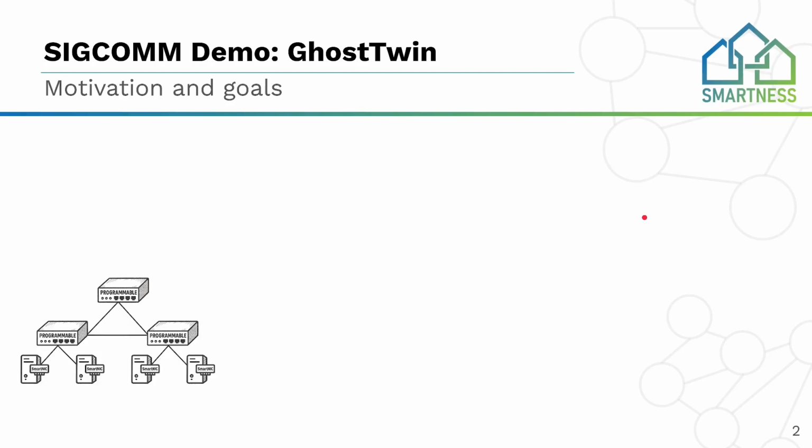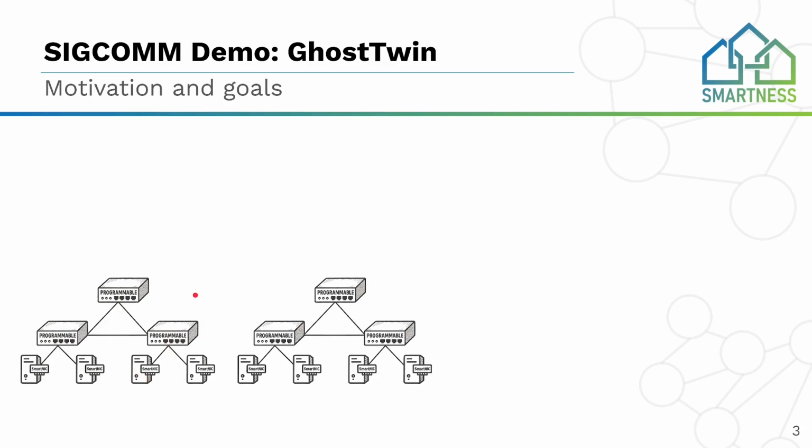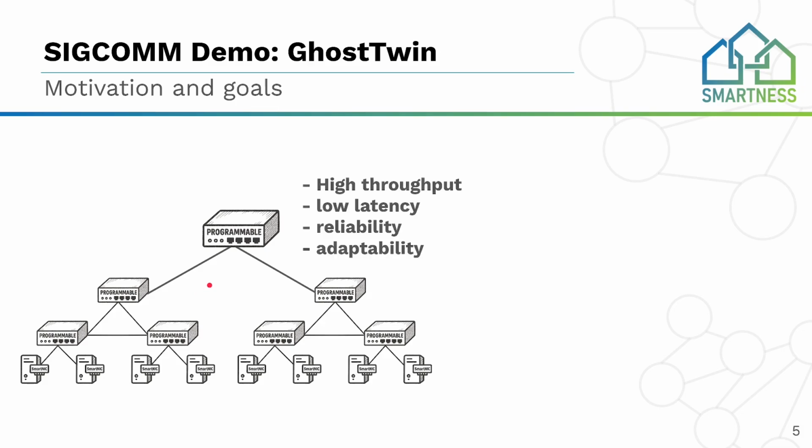So, network infrastructures are becoming more and more complex, having new computing units like programmable switches and smart NICs. They are also becoming bigger and bigger as the number of servers and switches in the data centers increases. Even with this increase in complexity and size, they are expected to deliver characteristics like high throughput, low latency for applications, reliability, and adaptability to diverse network conditions.